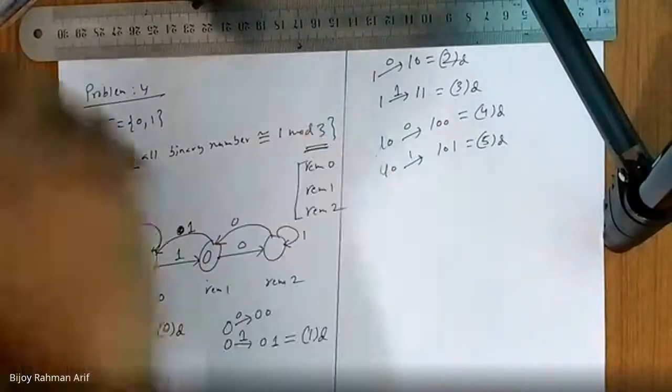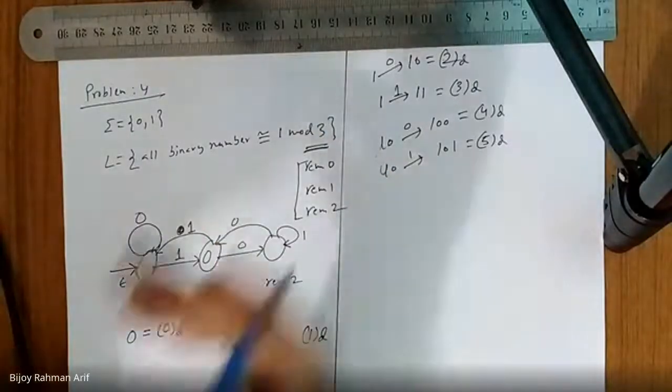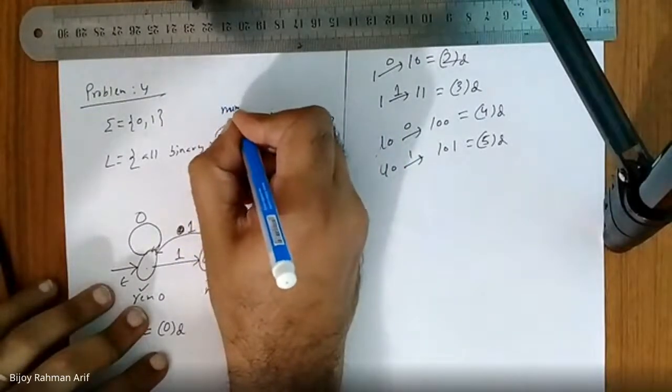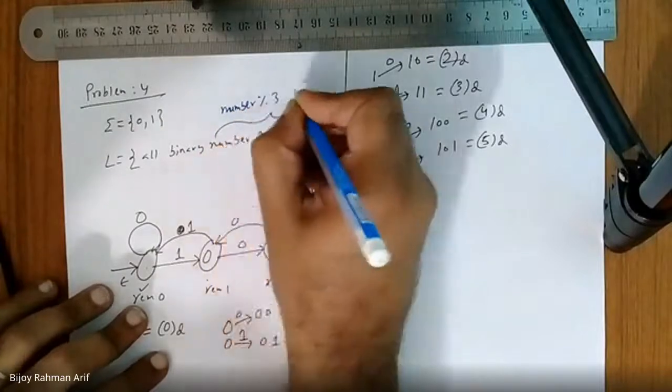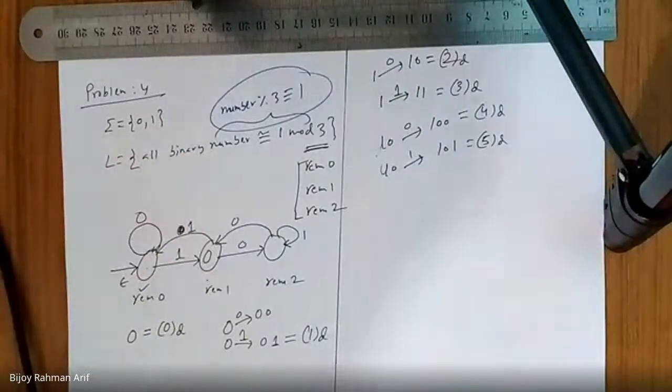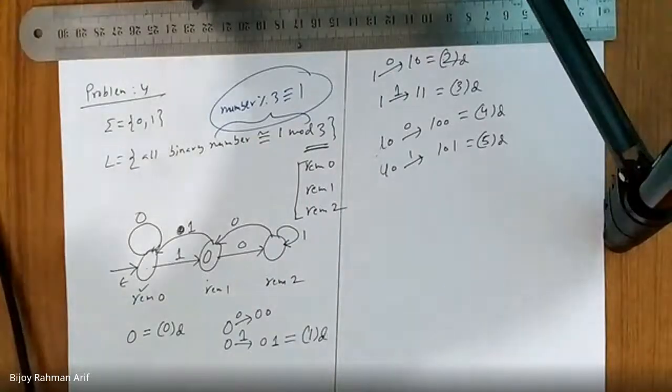Sir, remainder 1 is the final state, because this one is nothing but number mod 3 equal to 1. Same meaning. Is it clear to you? Yes, sir. Okay, so let's go to problem 5.